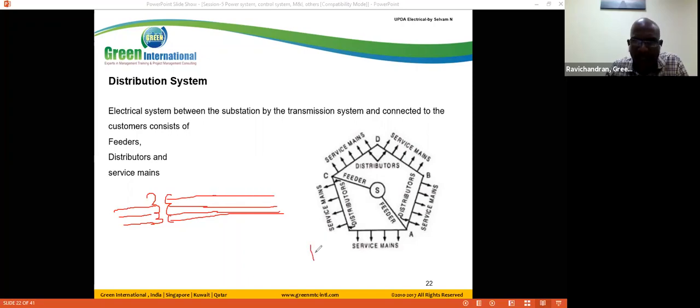Here is our residential area, here we have our home, and here we have the energy meter.